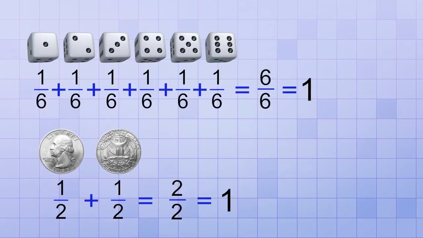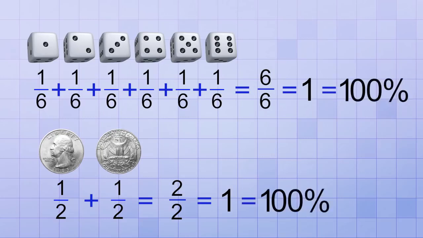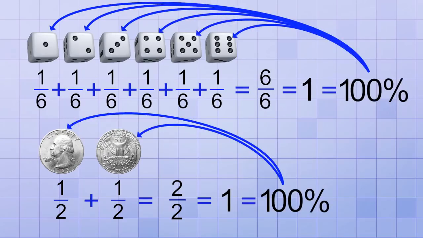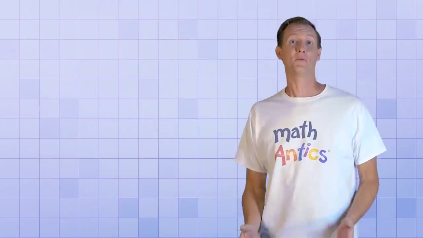And that's not just a coincidence. If you add up the probabilities of all possible outcomes of a trial, the total is going to be 1, or 100%, because it is certain that at least one of those possibilities will happen. Let's look at some more examples.